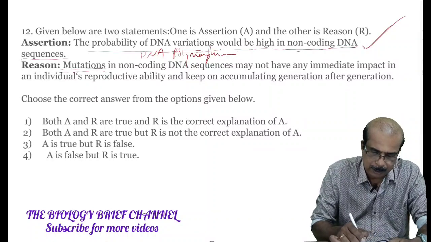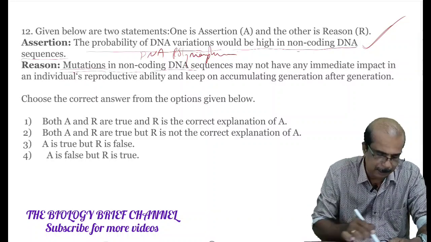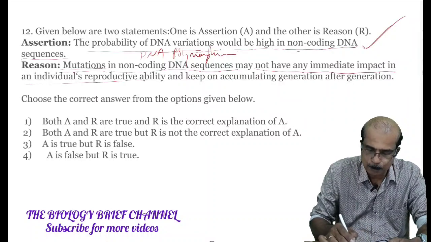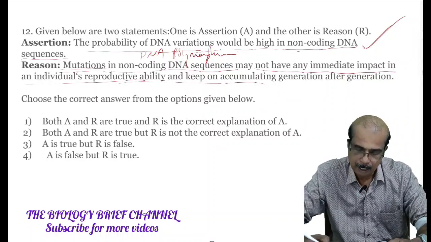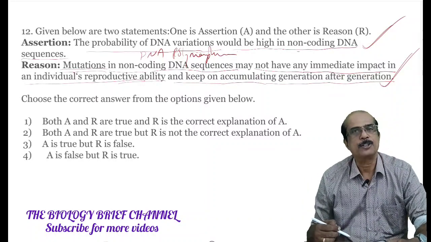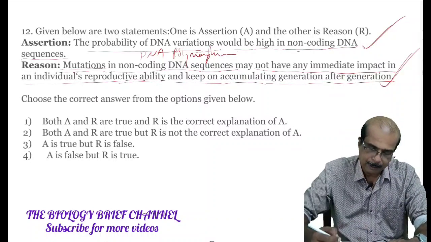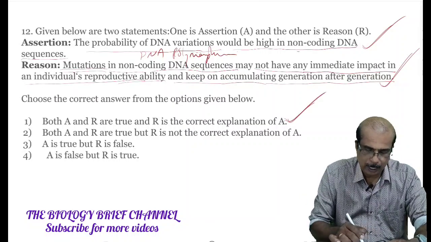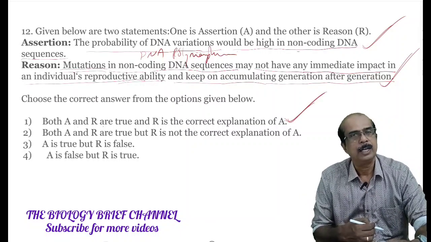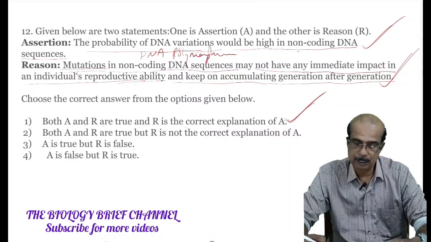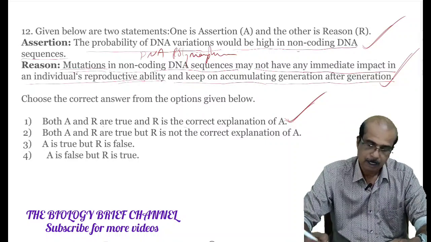Mutation in non-coding DNA sequence may not have any immediate impact on an individual's reproductivity and keeps on accumulating generation after generation. It is also correct and it correctly explains the assertion. So our answer to this question is option 1. Both A and R are true and R is the correct explanation of A. You have to read carefully and arrive at a correct answer.